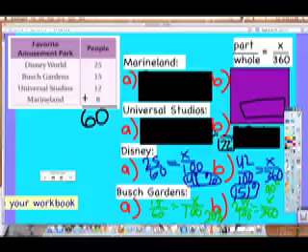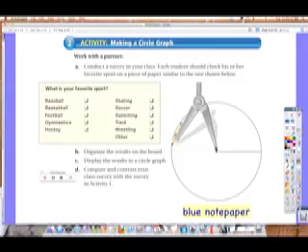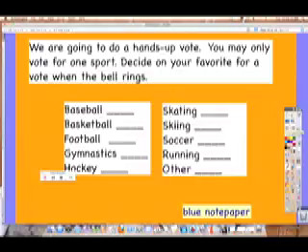Skating. Skiing. Soccer. Running. Okay. Other. Okay, heads up. Look. Three.